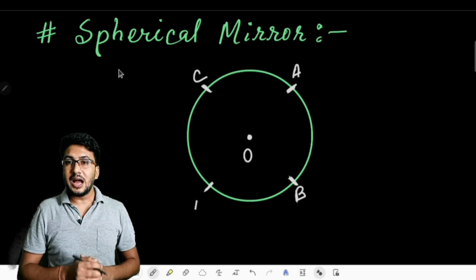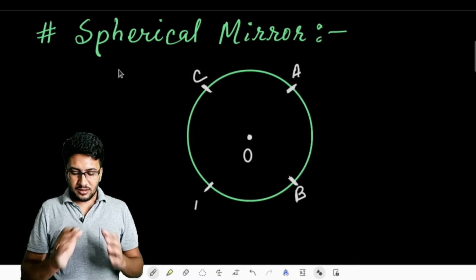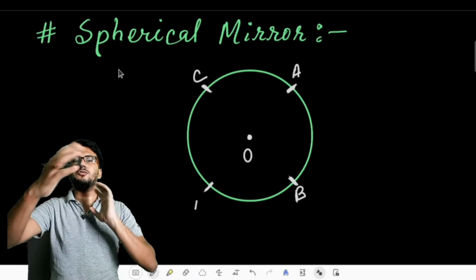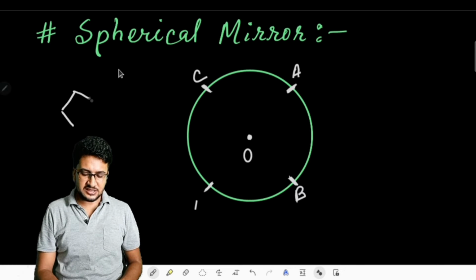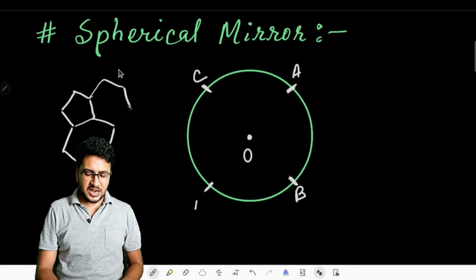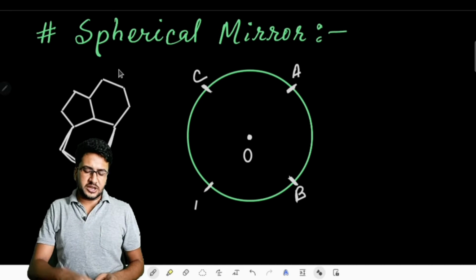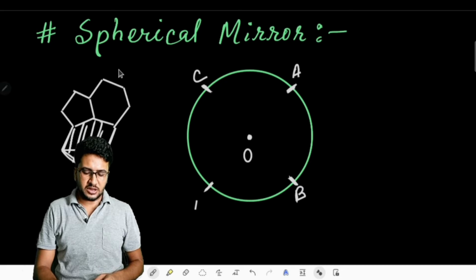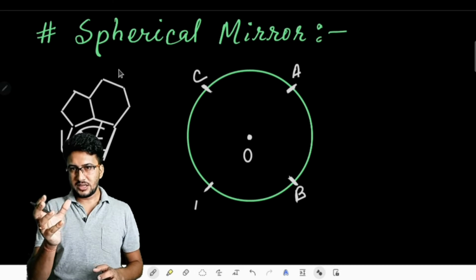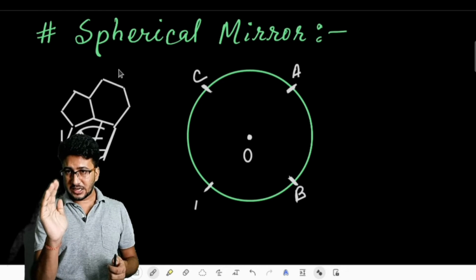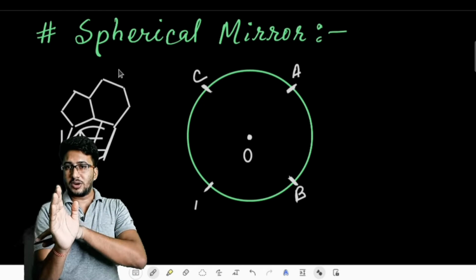But usually how do we cut the spherical mirrors? Suppose there is a football, and you might have noticed on the football there are certain regions which look something like hexagon and pentagon. Sometimes you have noticed, I guess. Such kind of portions, if we take out any one single piece, how much portion will you get? And that will be curved, I guess, a little bit curved inside or bulging outward, that you will get.